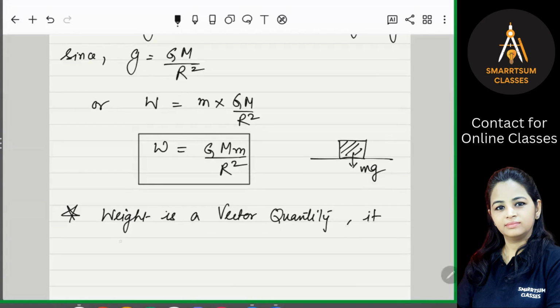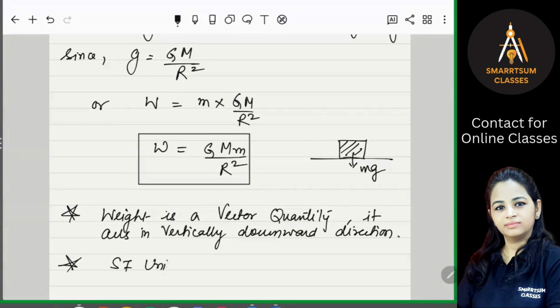So weight is a vector quantity and it acts in the vertically downward direction. Now the SI unit of weight. Since weight is a force, the SI unit of force will be the SI unit of weight also. The SI unit of force is Newton, so the SI unit of weight is also Newton.